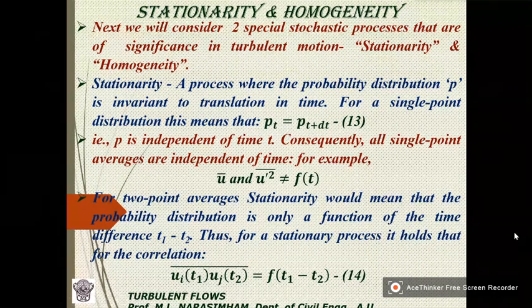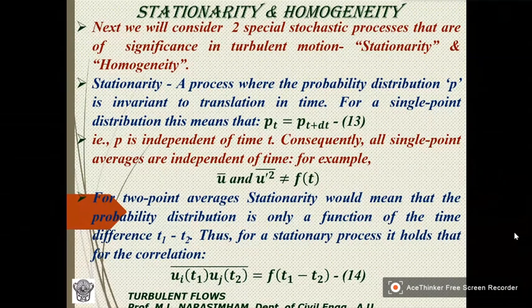Two aspects which are very, very important again in stochastic or turbulence. What they are called is stationarity and homogeneity. Stationarity means a process where the probability distribution is invariant to translation in time. What is translation? Translation means displacement.